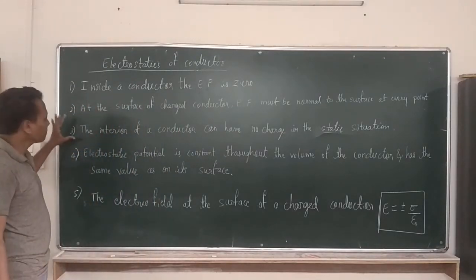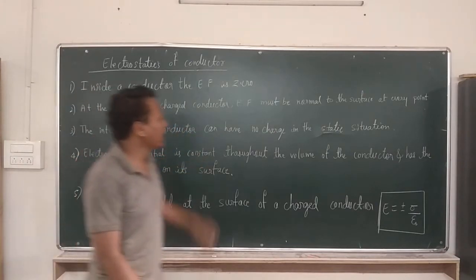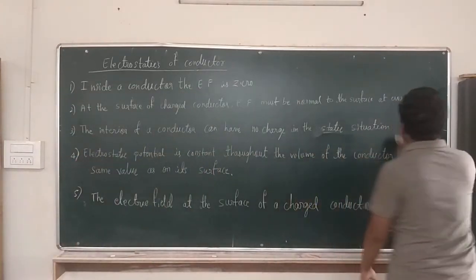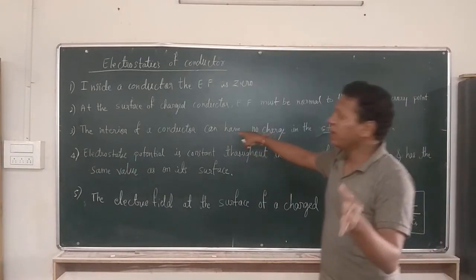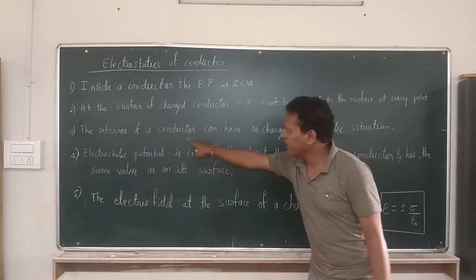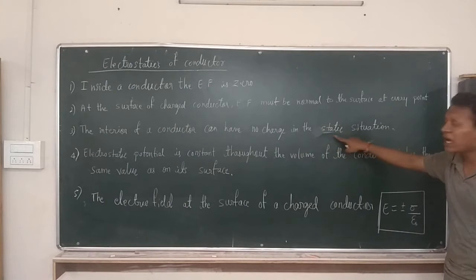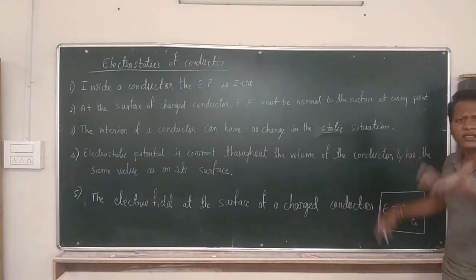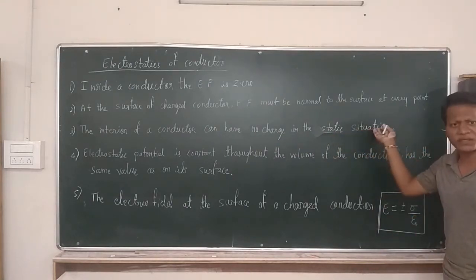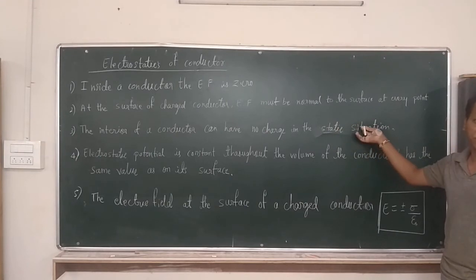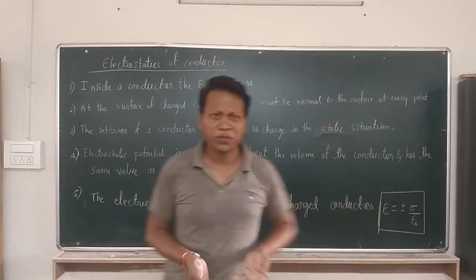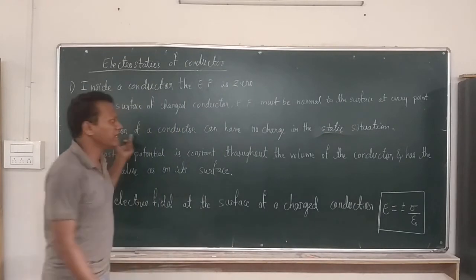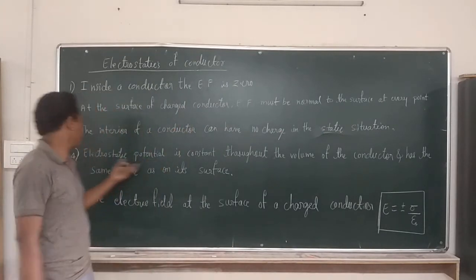Now, the third statement: the interior of a conductor can have no charge in the static situation. This just gives the meaning of the first statement, and it is true. There is no need for further explanation because the situation is static, and in a static situation the charge does not move. So the interior of a conductor has no charge.